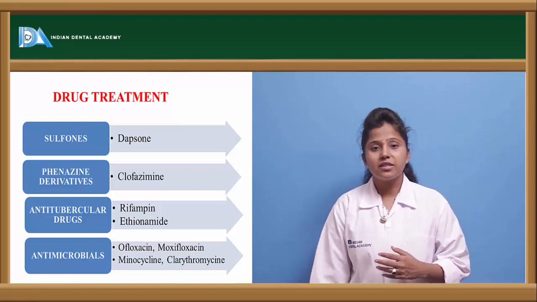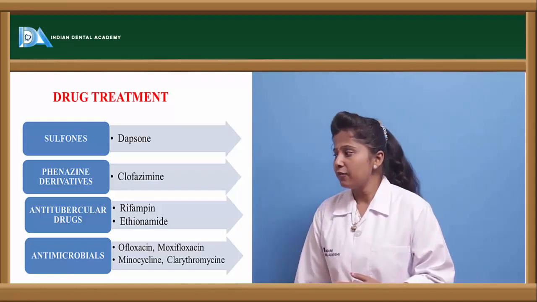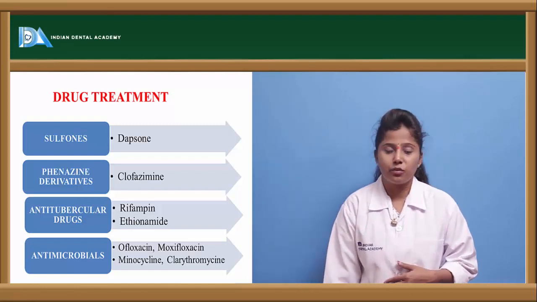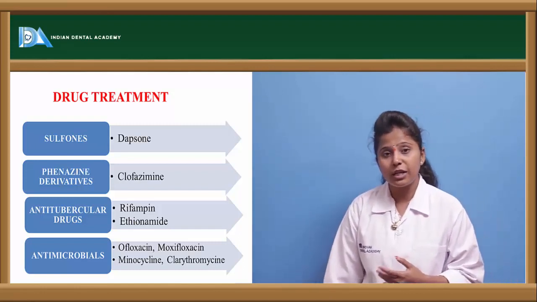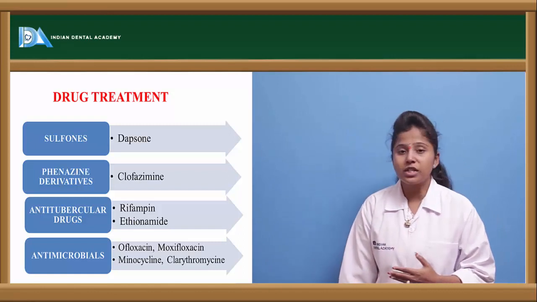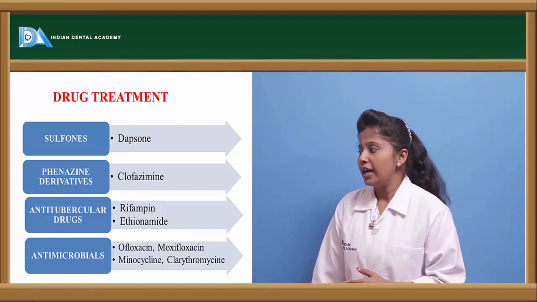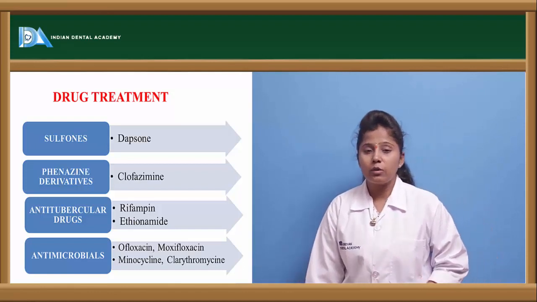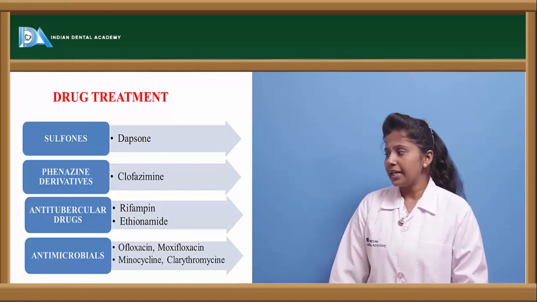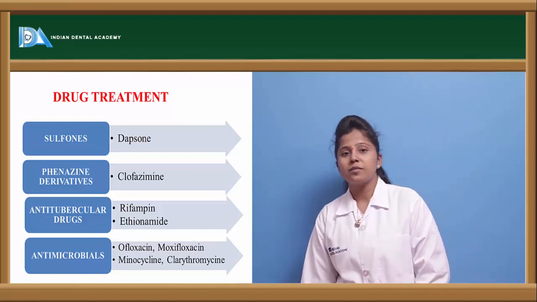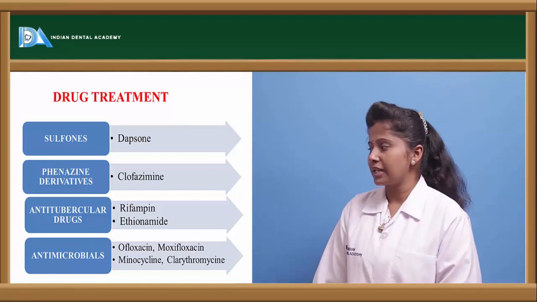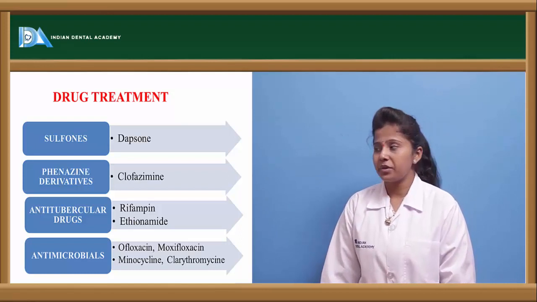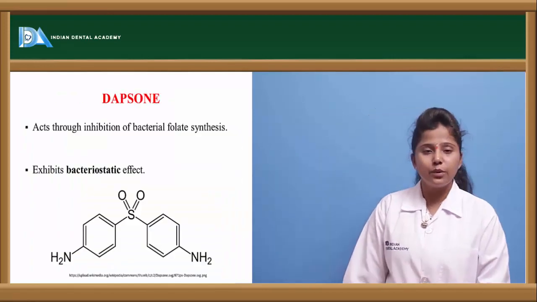So there are various drugs used, like sulfones, phenazine derivatives, anti-tubercular drugs and antimicrobial drugs. So these are the drugs which are used in the treatment of leprosy. Sulfones include drugs like dapsone, and phenazine derivatives include clofazimine. Anti-tubercular drugs include rifampin and ethionamide, and antimicrobial drugs include ofloxacin, moxifloxacin, clarithromycin as well as minocycline. So these are the drugs which are used in the treatment of leprosy. Let us see the individual drugs.